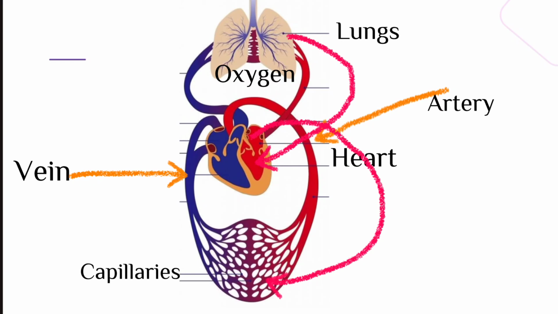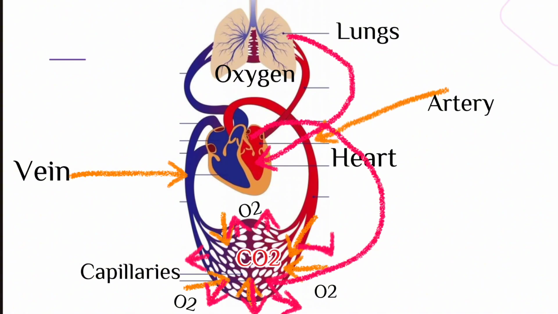In the capillaries the oxygen will diffuse out. The oxygen is used by cells. Cells use oxygen and release carbon dioxide. The carbon dioxide diffuses into the capillaries. The carbon dioxide is carried by veins to the heart. Further, the heart will pump the deoxygenated blood to the lungs. Let's breathe out the carbon dioxide.